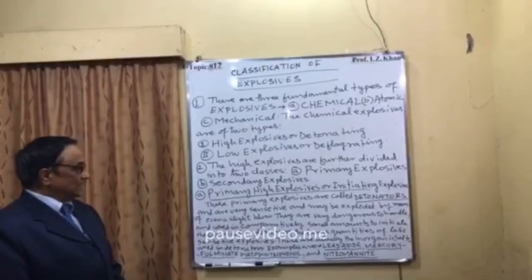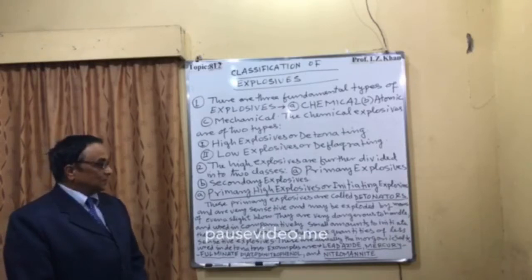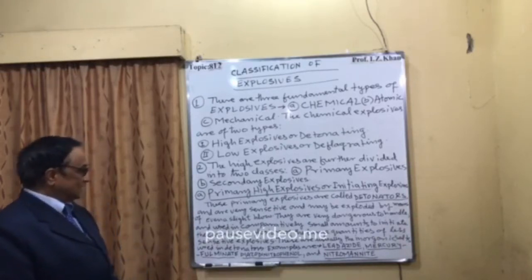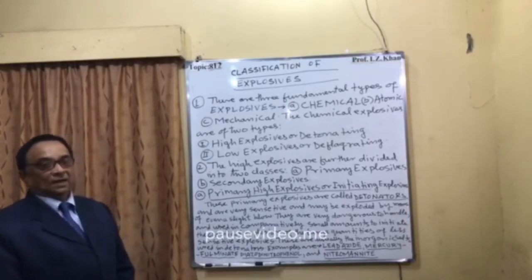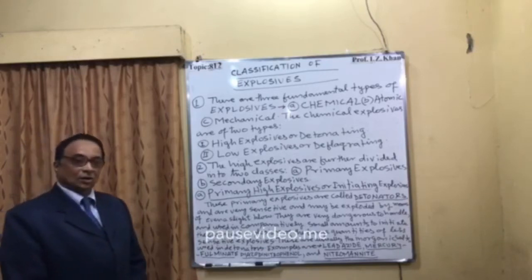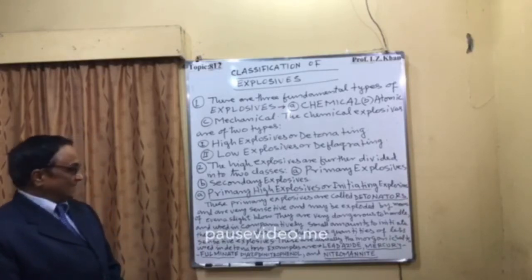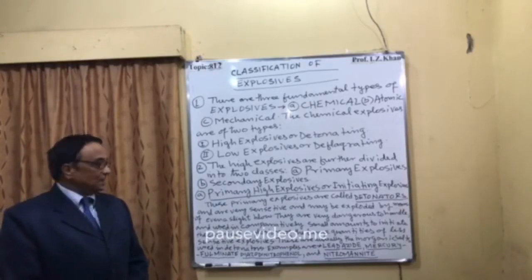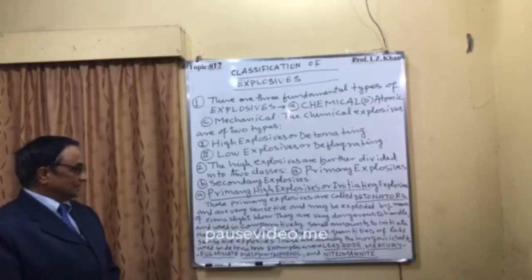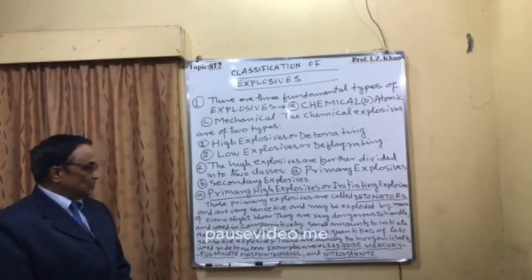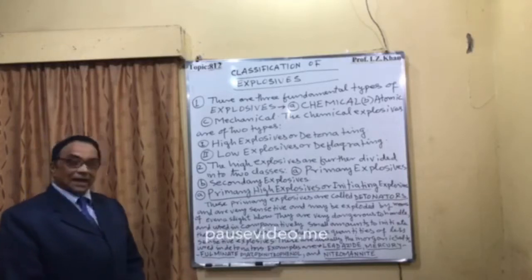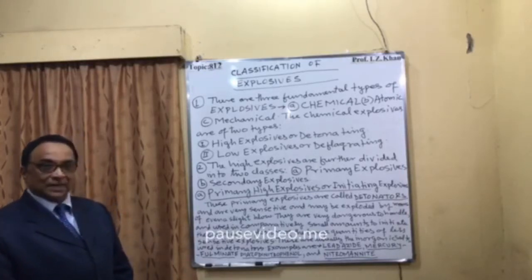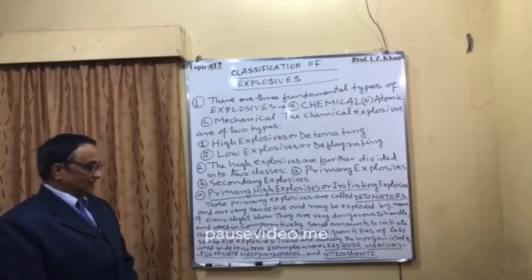Handled and used in comparatively small amounts to initiate the chemical explosion of the large quantities of the less sensitive explosives. So this one is used to ignite, or we can say to initiate the explosive in large quantities of the less sensitive explosives. These are usually inorganic salts and used in the detonators. And these inorganic salts, mainly the primary explosives, are number one, that is called lead azide.